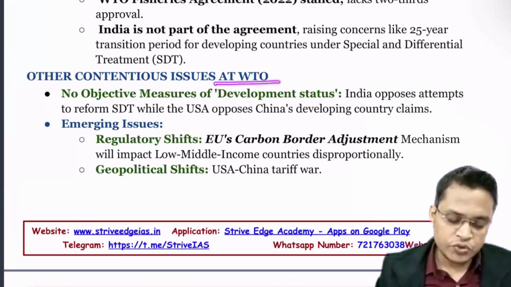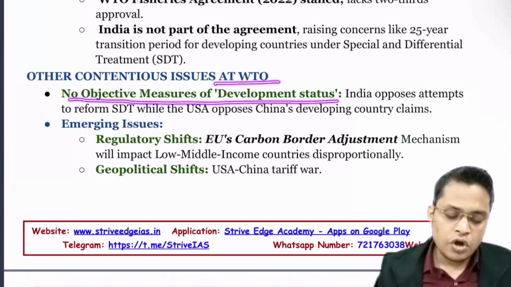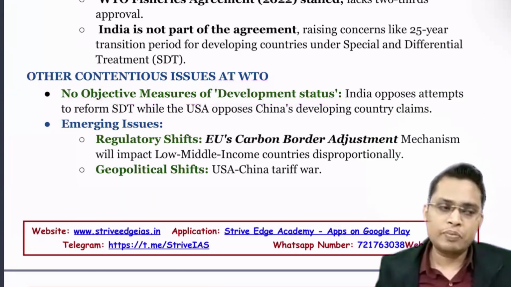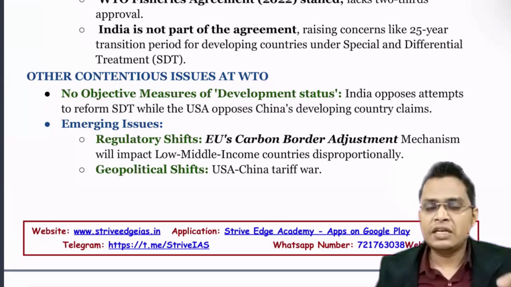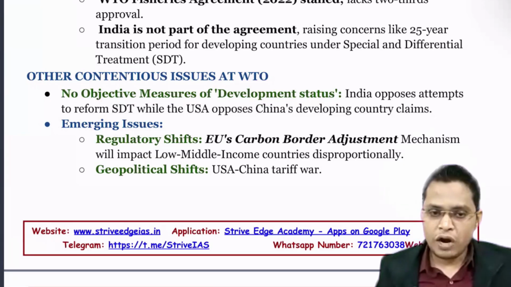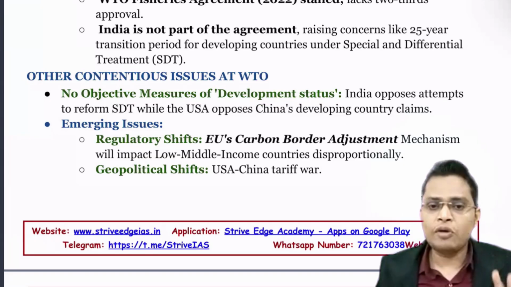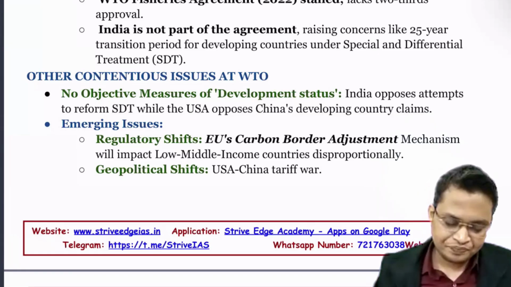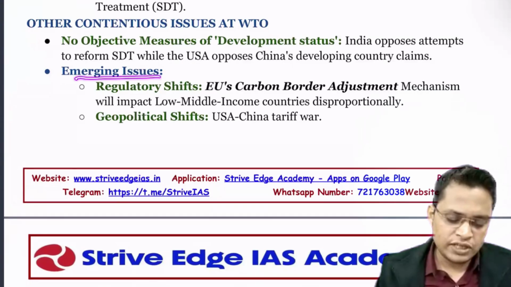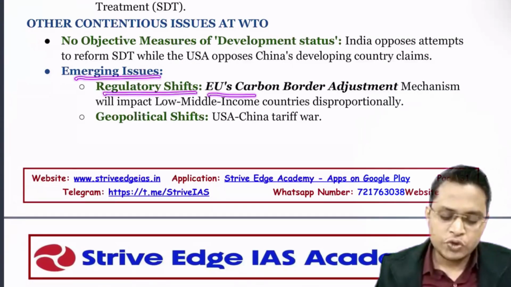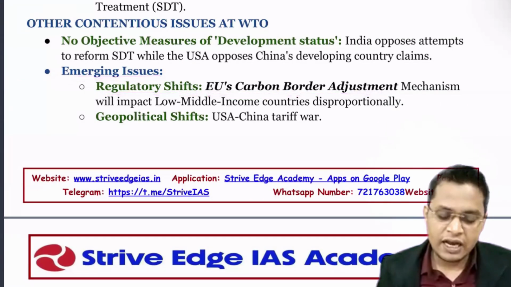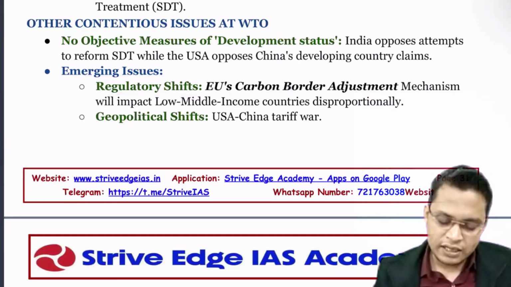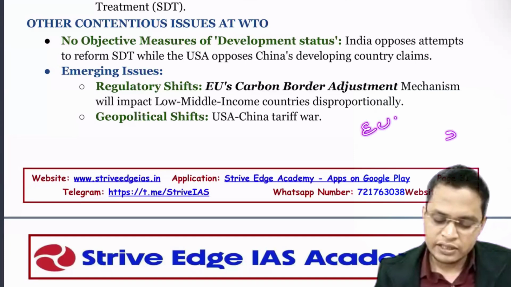So other contentious issues at the WTO. No objection measure of development status. Recently, developed countries are opposing India's status as a developing nation. They want India and China to be put in the developed country category, so that they will not get the benefit of trade concessions. Next is emerging issues, for example, regulatory shifts. The European Union is recently imposing a carbon border adjustment. What do you mean by that? Let's say this is the European Union and this is India.